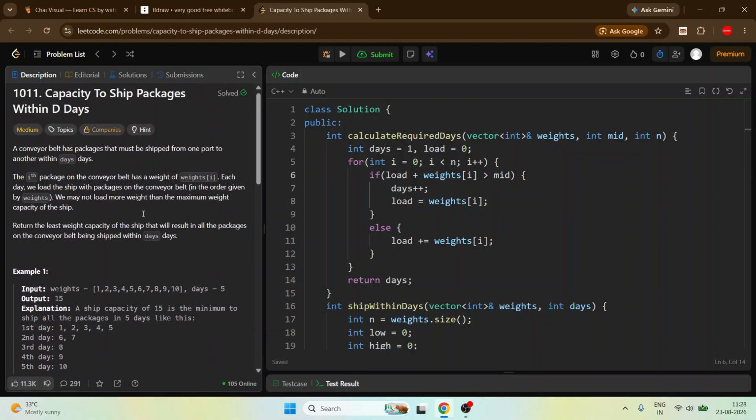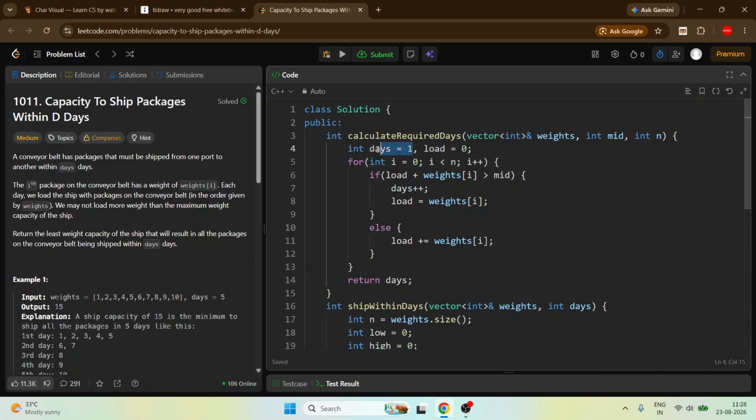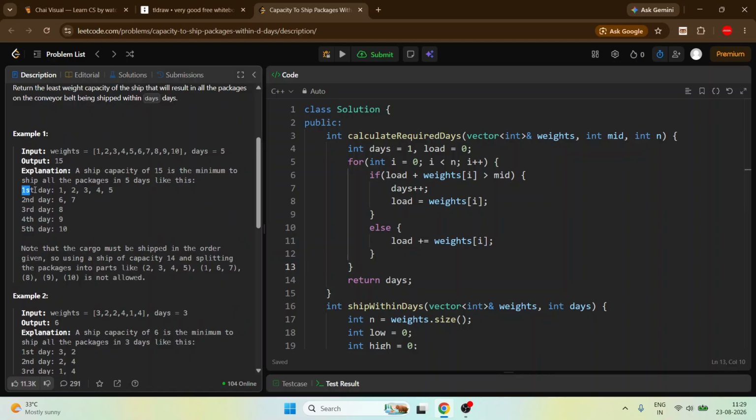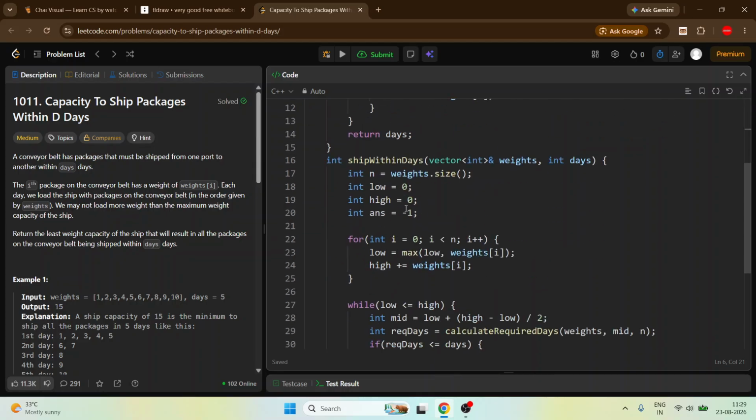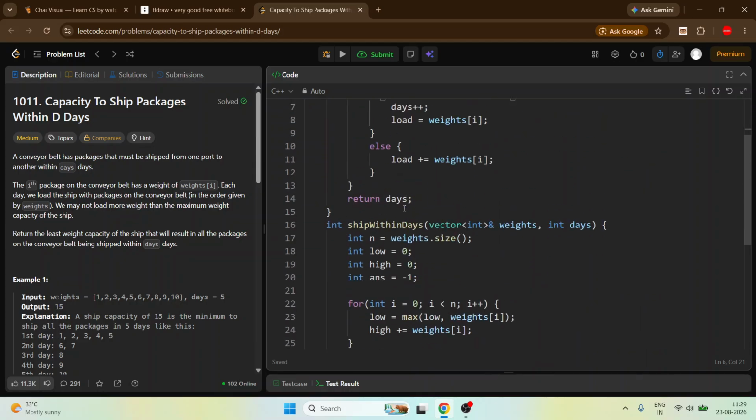So day starting from 1. If you want it to become 0, you have to add one more at the end. Because it started with day equal to 1, we just initialize days with 1. Like the first day we can ship this, second day we can ship this, third day we can ship this amount. Okay, so this is the total question.